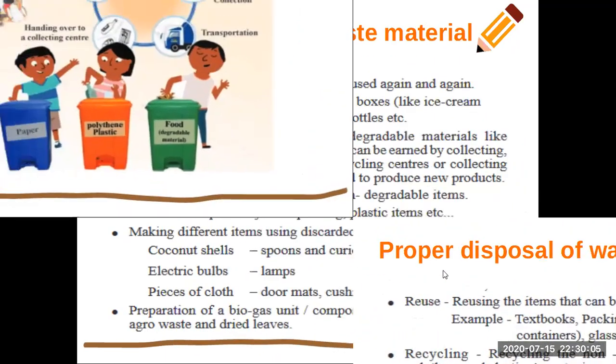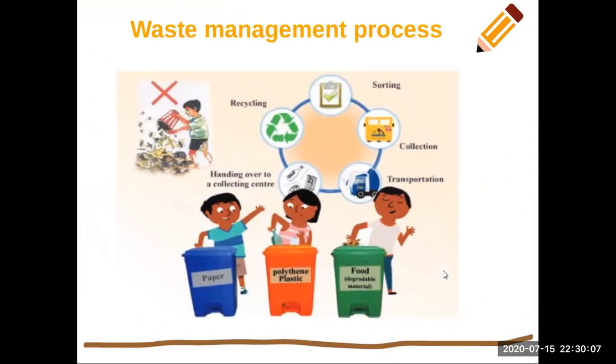So, next we have to know what the waste management process is. The waste management process is the actions and activities that are taken to manage waste. This process includes the sorting, collection, transportation, disposal or recycling and monitoring of waste.